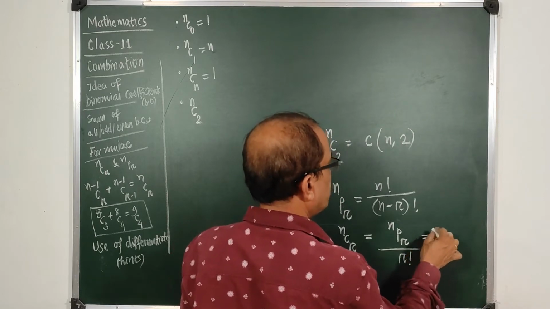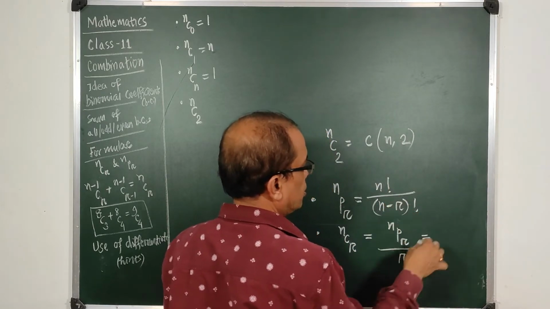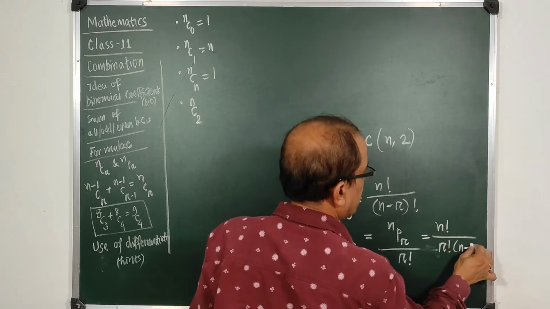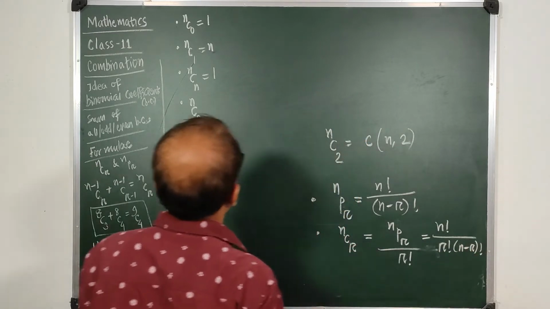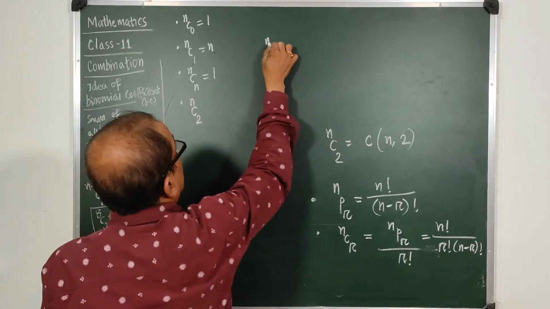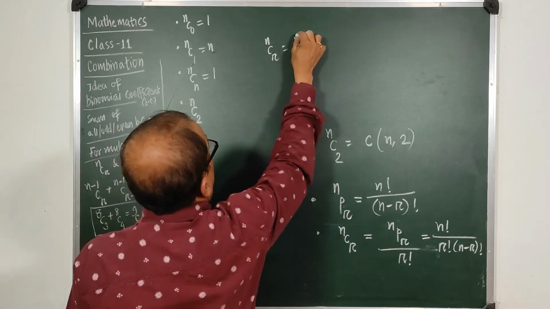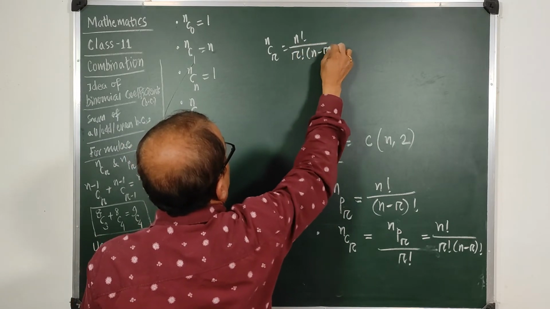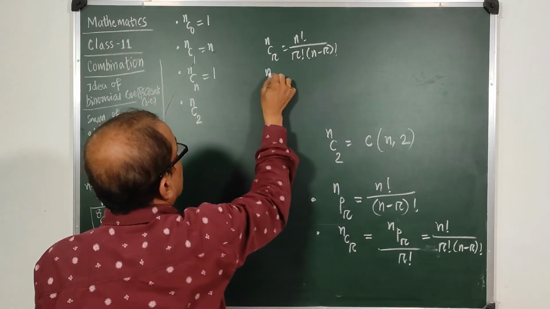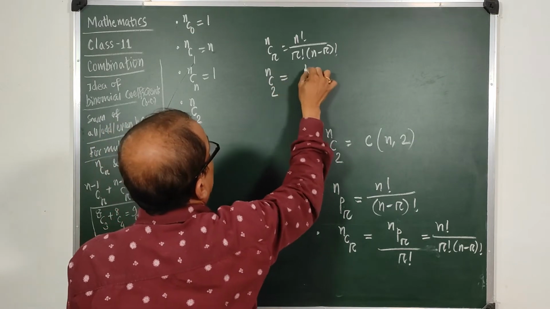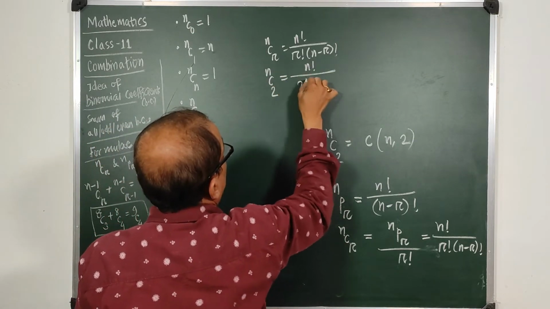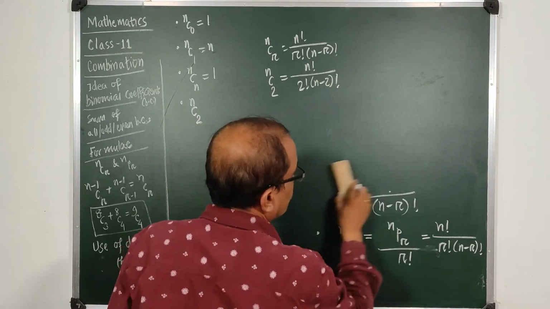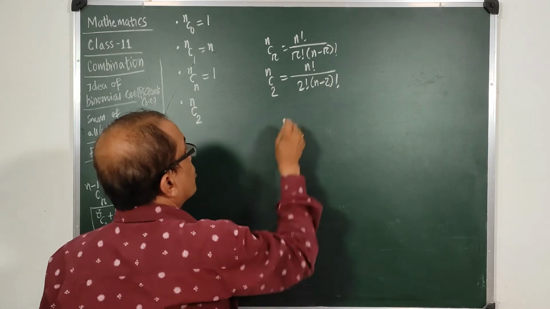So how much will it be? This divided by this. So n factorial by r factorial into n minus r factorial. This is the formula for nCr. So if nCr is n factorial divided by r factorial into n minus r factorial, then what will be nC2? You see, nC2 will be n factorial by 2 factorial into n minus 2 factorial. Now if I simplify this, we can find a formula for it.